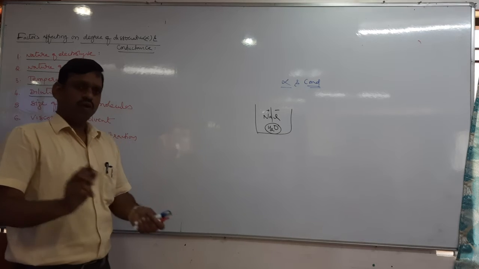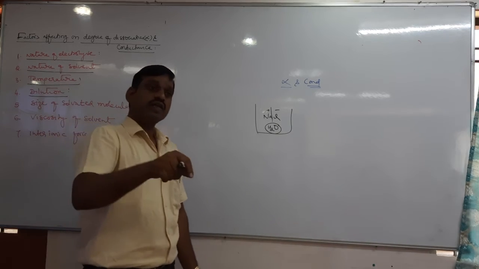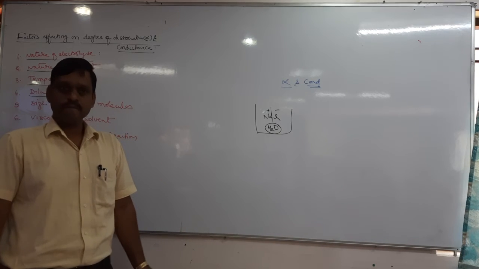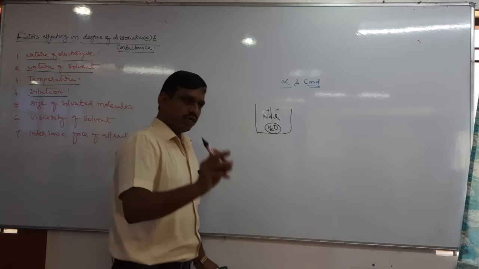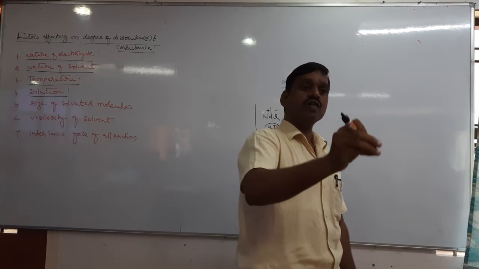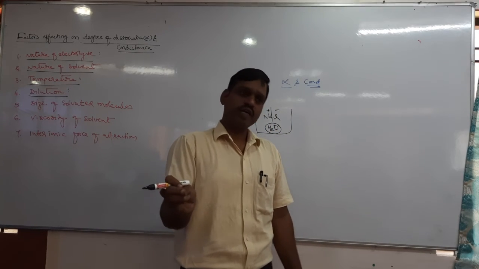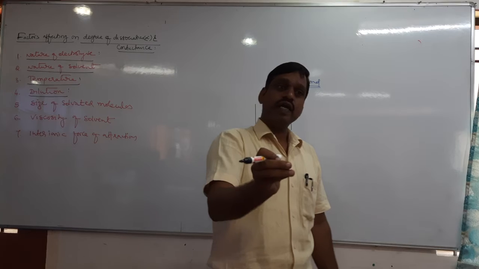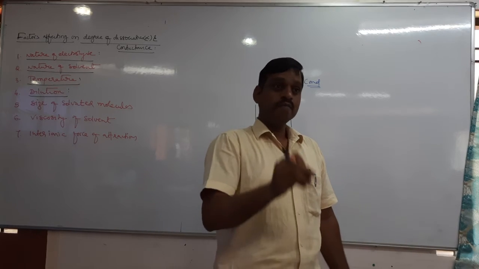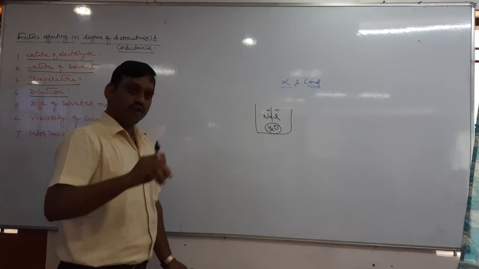Now when dilution is done, what happens in case of strong and weak electrolytes? See, dilution is nothing but the process of adding water to any concentrated solution. You can take acid, base, salt, anything. When water is added to any concentrated solution, that is called dilution. Okay, then tell me, when water is added, does alpha increase?